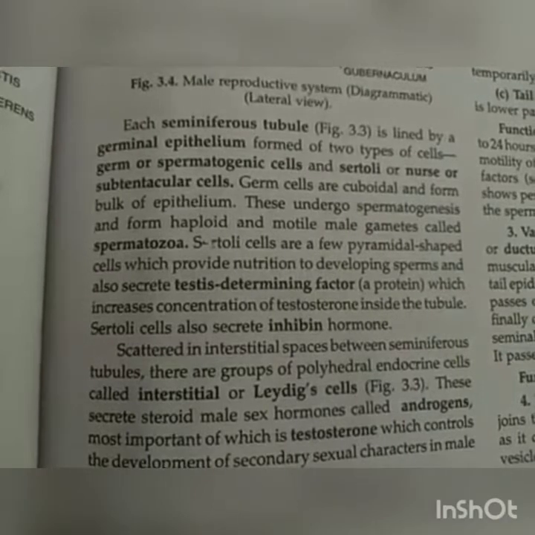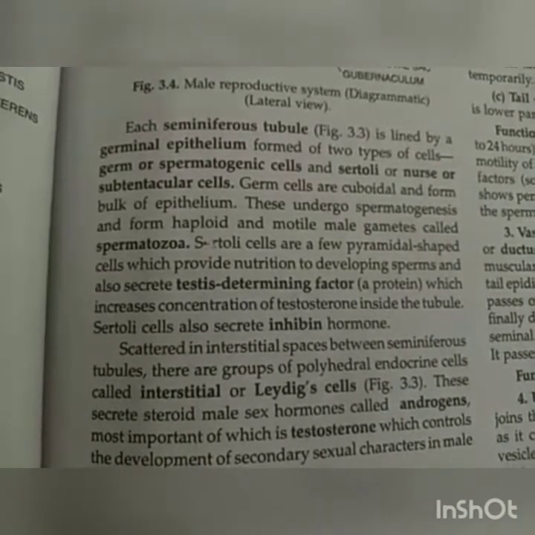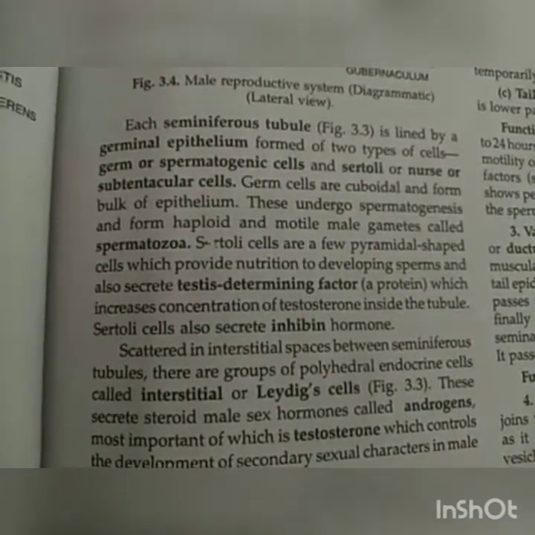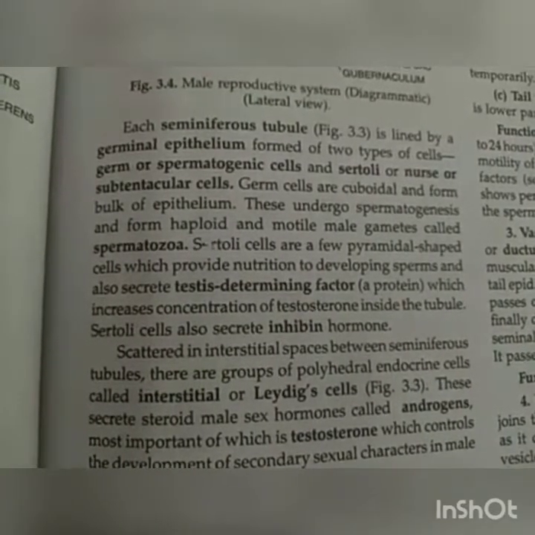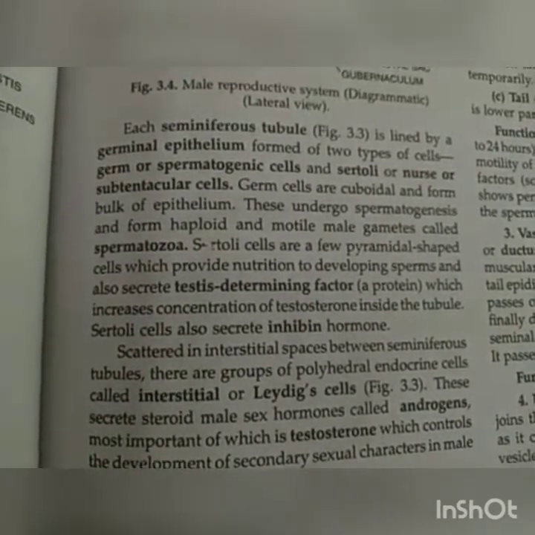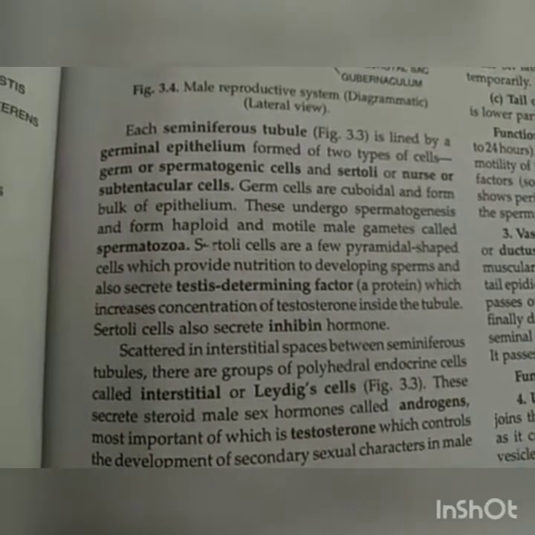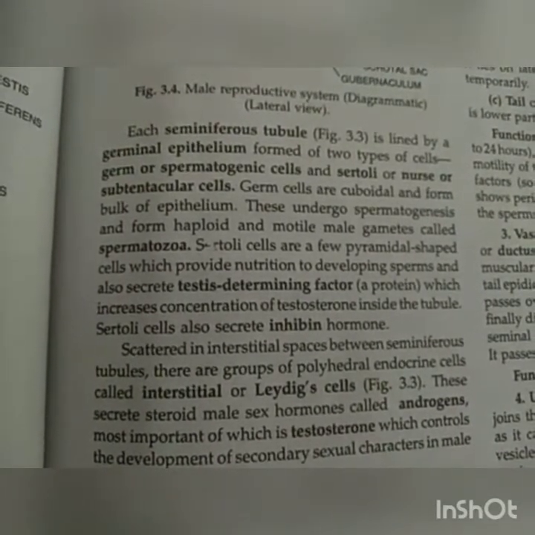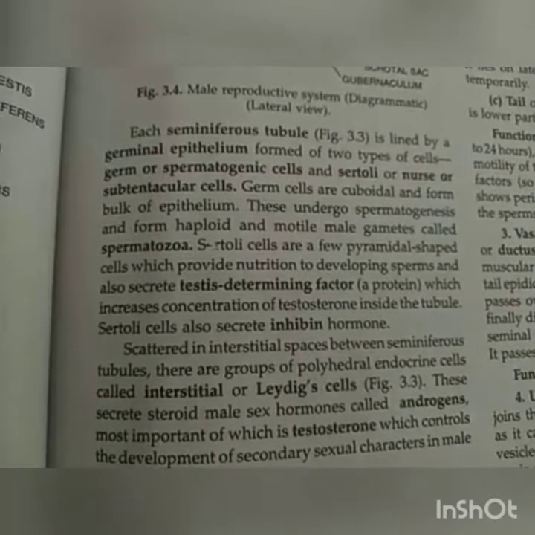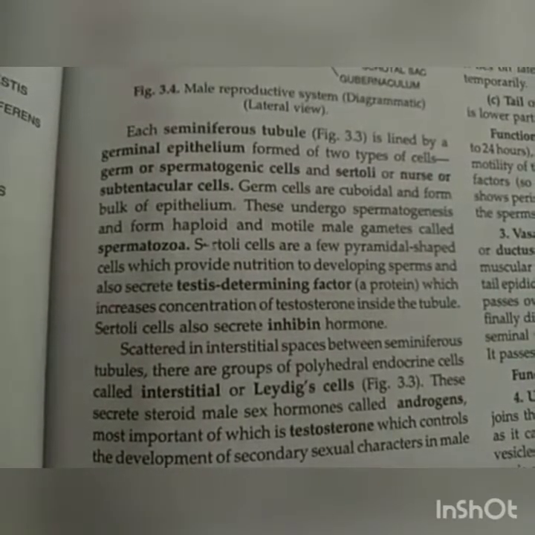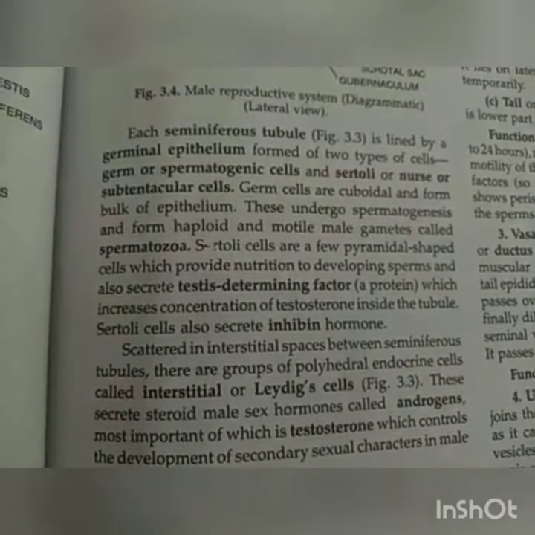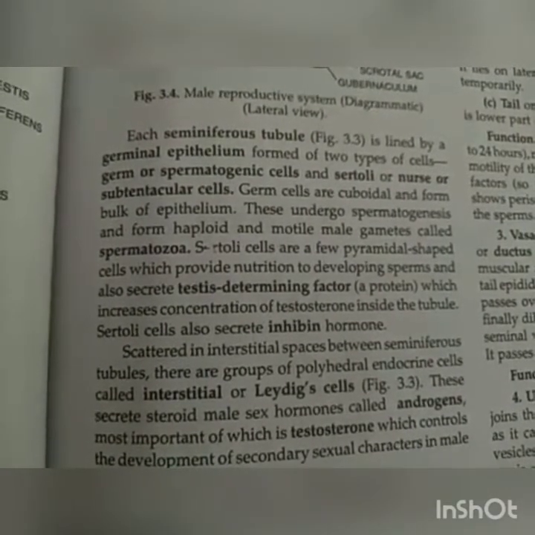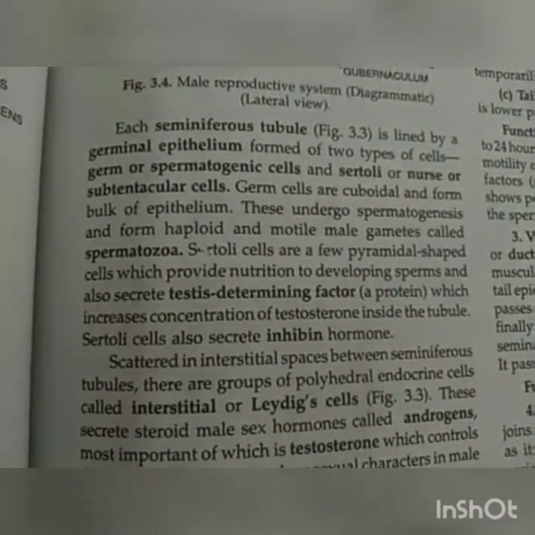Next, the second work of the Sertoli cells is to release a protein known as testis determining factor. It is a protein which is responsible for maintaining testis function. So it can increase or decrease the concentration of testosterone depending upon the maleness. Usually it increases the concentration of testosterone and ultimately the maleness.